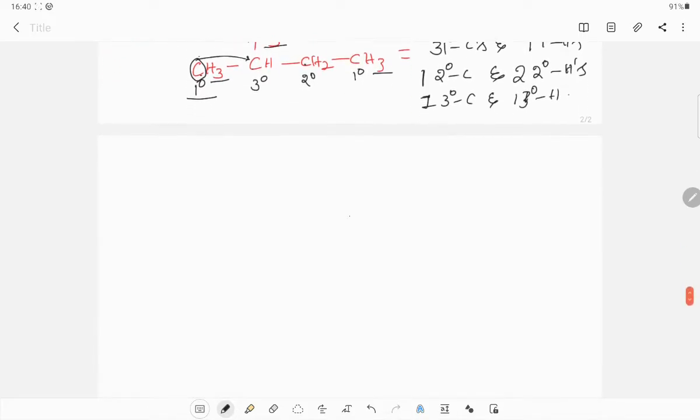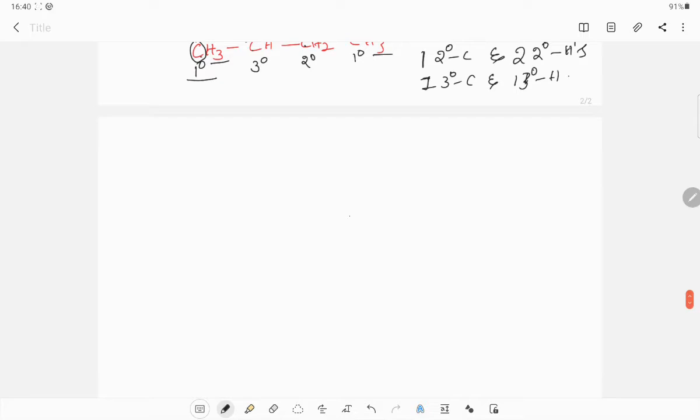This is the way to find types of carbon atoms. Now I am stopping finding types of carbon atoms and hydrogen atoms in the compound. Next I am going to the third topic, hybridization and structure of organic compounds.